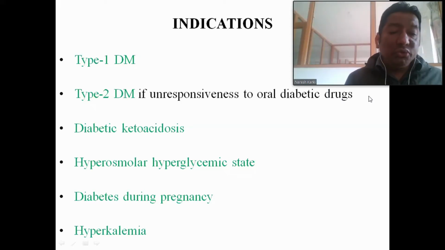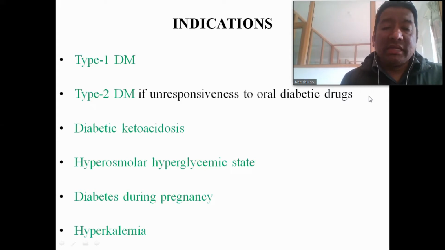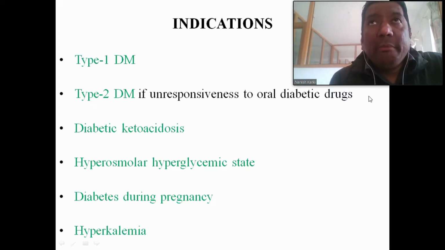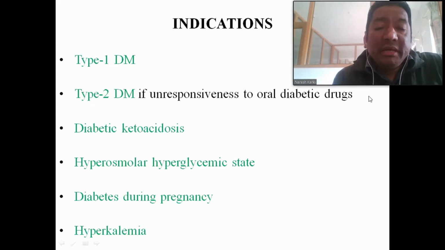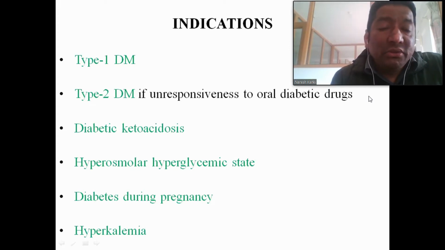Also, the molecular size of insulin is larger, so it does not cross the blood placental barrier. So that is diabetes during pregnancy. Okay, subcutaneous route. Other than the diabetic conditions, all of these: type 1 diabetes, type 2 diabetes, diabetic ketoacidosis, hyperosmolar hyperglycemic state, and diabetes during pregnancy, these are the diabetic conditions.